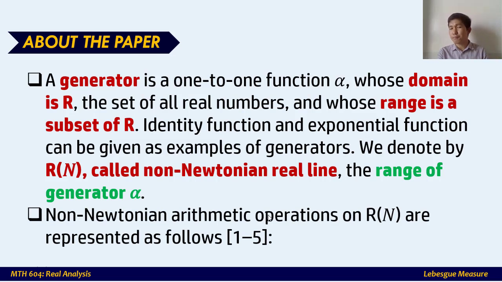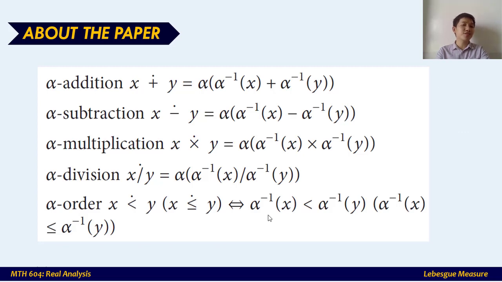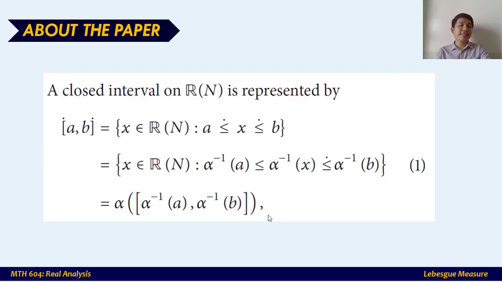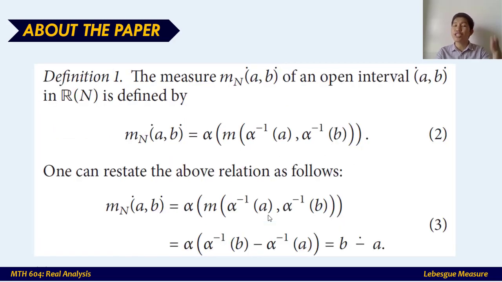And don't be surprised because this non-Newtonian real line also has its own arithmetic operations, comparable to the set of real numbers. We have addition, subtraction, multiplication, division, even the order operations. Basically, this non-Newtonian real line, R of n, also has its own definition of measure, even its own definition of open and closed intervals.